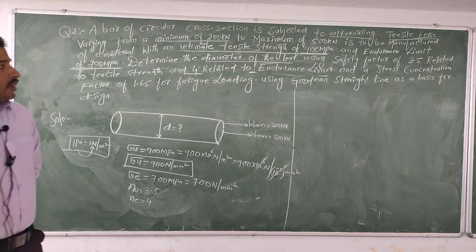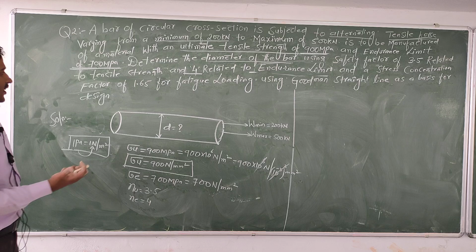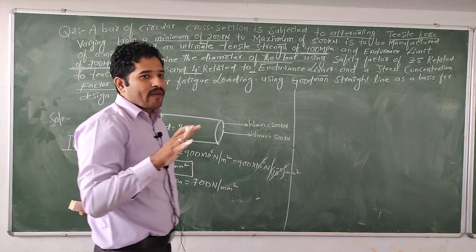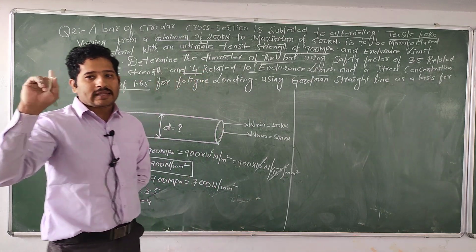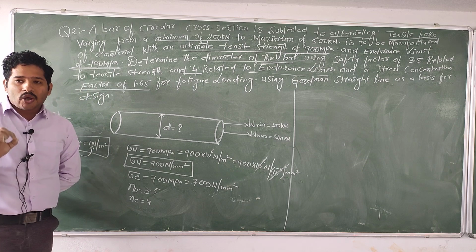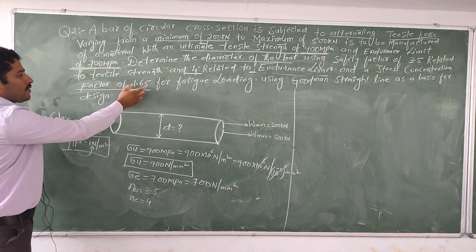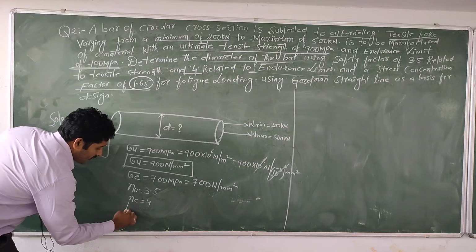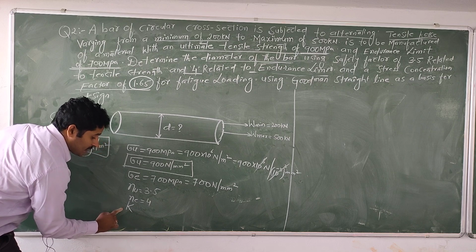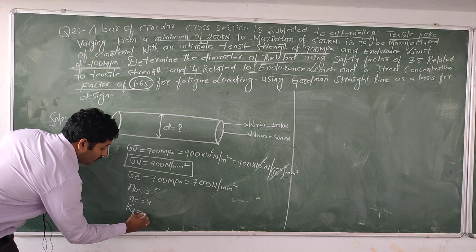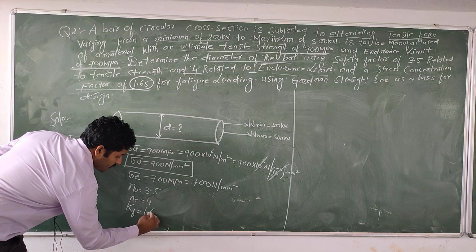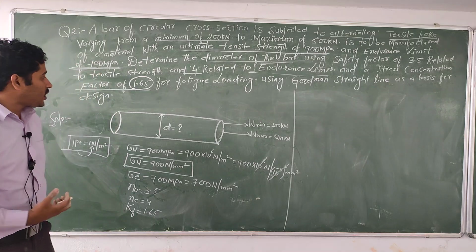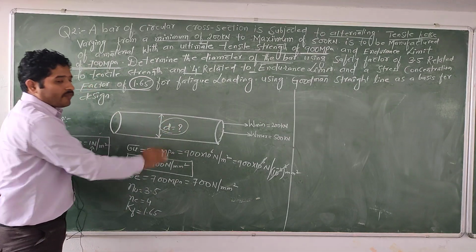Is it right? The stress concentration factor is also given. If the stress concentration factor is not given, then you need to consider 1. But in this problem the stress concentration value is given. How much is given? It is given as 1.65. It is represented by Kf equal to 1.65. For the fatigue loading, using the Goodman straight line equation, we need to find out the diameter of this bar.